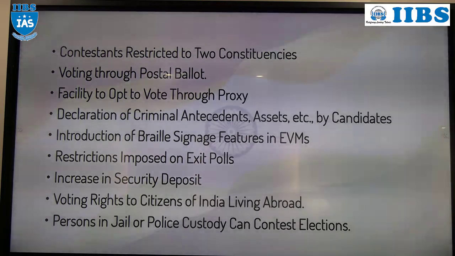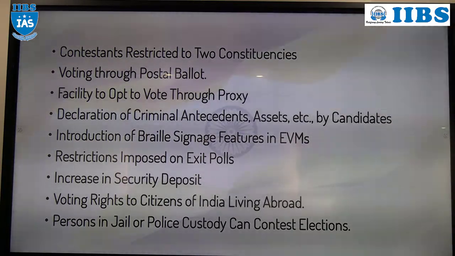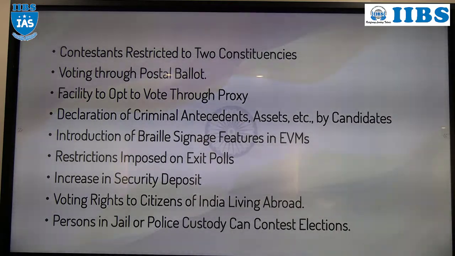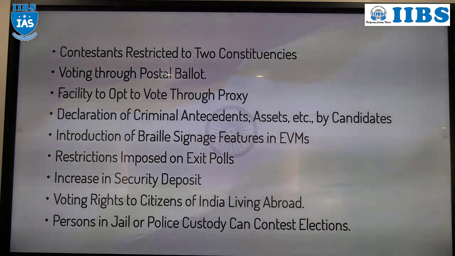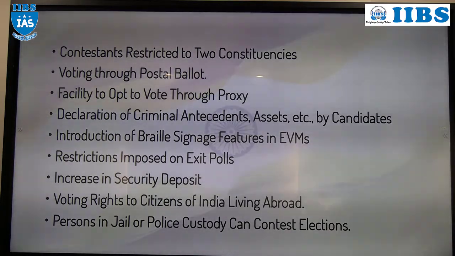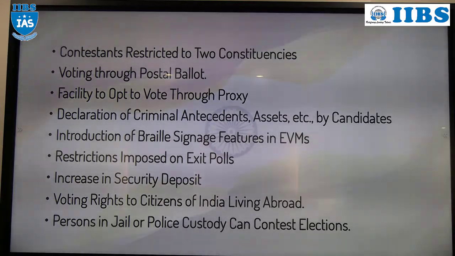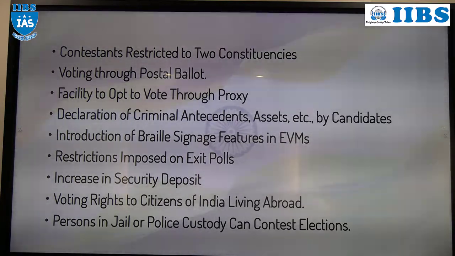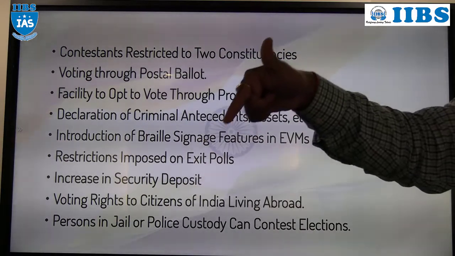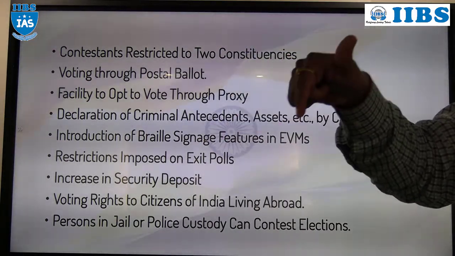He has a passport, right? He can show the passport at the polling booth. He can vote. Without an electoral roll, we can't vote, okay. But for Indian citizens who are living abroad, they can show the passport and cast their vote at the polling booth.